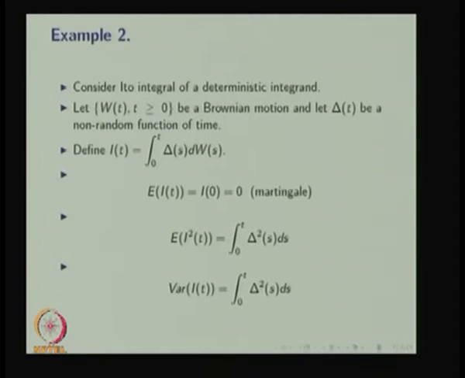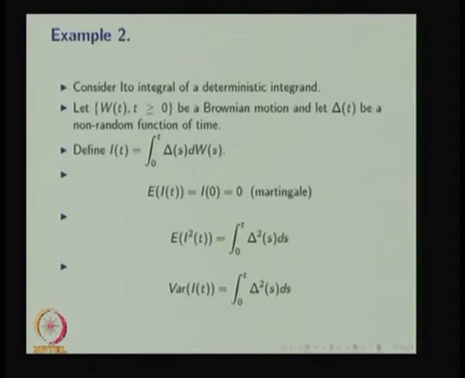Or you can use the isometry property for finding the expectation of I squared, that is the same as the integral from 0 to t of the expectation of delta squared(s) ds. Since delta(t) is a non-random function, the expectation of delta squared(s) is the same as delta squared(s).